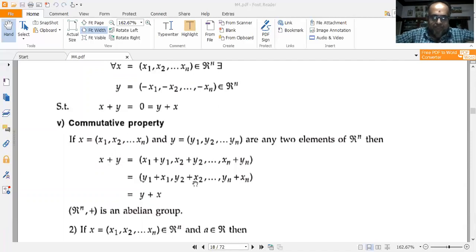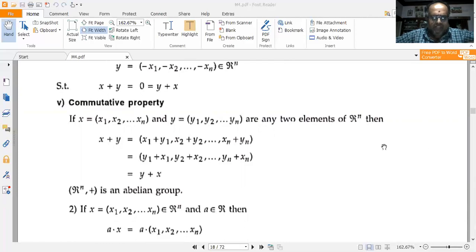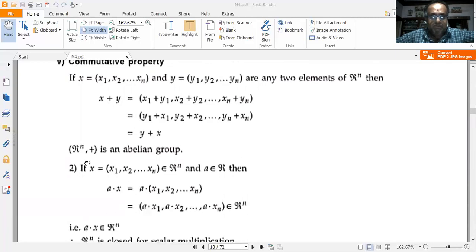Commutative property. Now, if x is equal to x1, x2, etc. up till xn, and y is equal to y1, y2, etc. up till yn are any two elements of R to the power of n, then x plus y is equal to x1 plus y1, etc. up till xn plus yn. This can also be written as y1 plus x1, etc. up till yn plus xn, which is nothing but y plus x. So R to the power of n is an abelian group under addition.